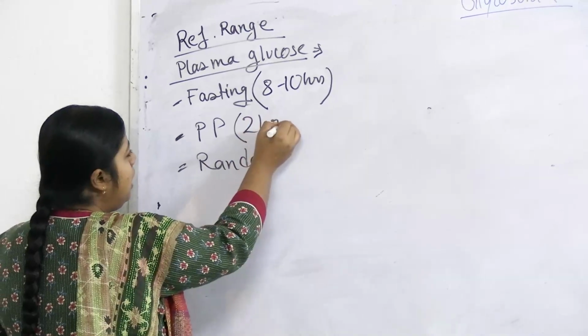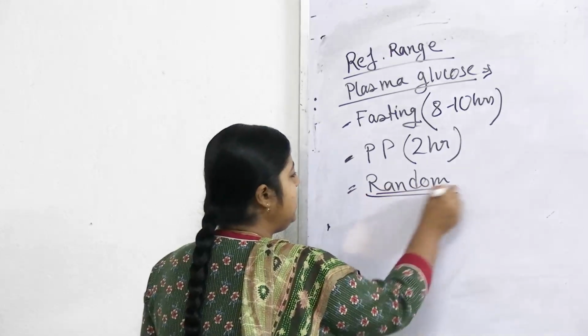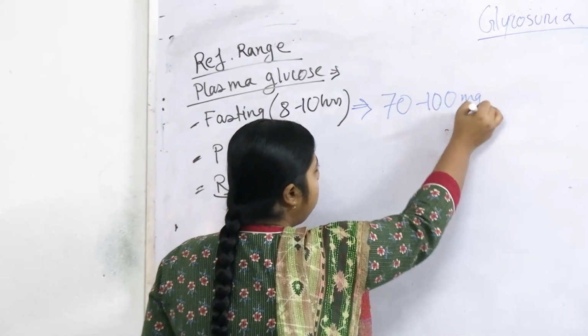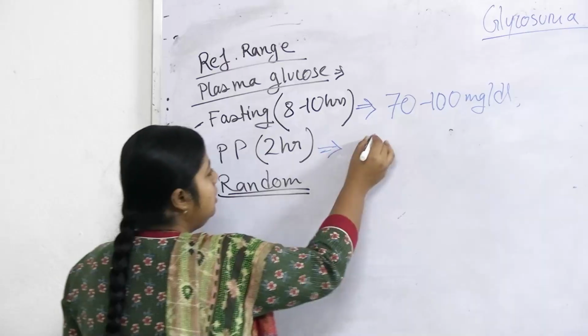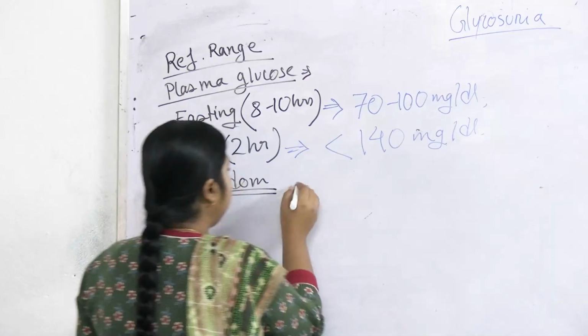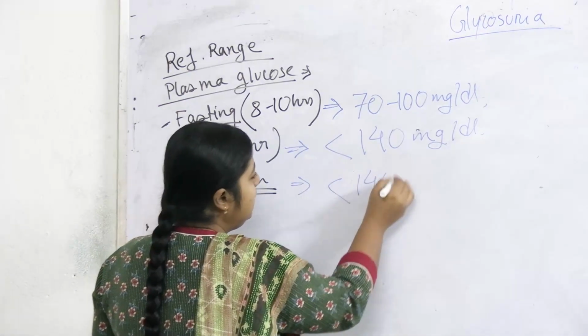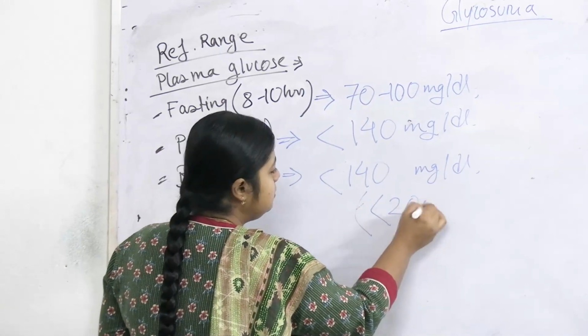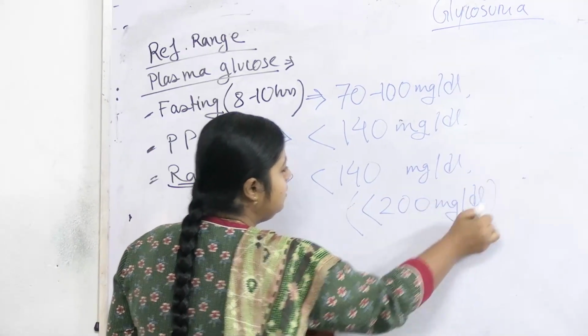PP means 2 hours postprandial, meaning 2 hours after a meal. Random is random, at any time of the day, irrespective of fasting or feeding status. So what are the ranges? Fasting range varies from 70 to 100 milligram per dl. For PP, it should come below 140 milligram per dl. For random also, it is ideal to come to 140, but we take it as 200 milligram per dl.